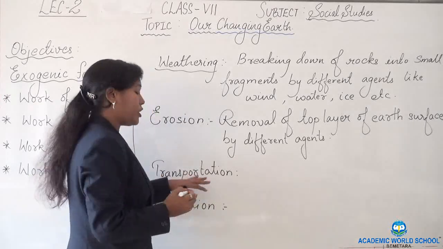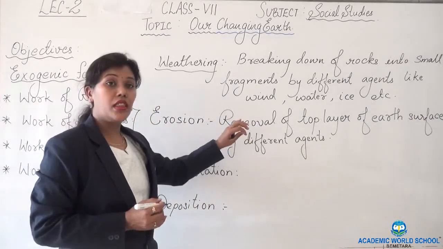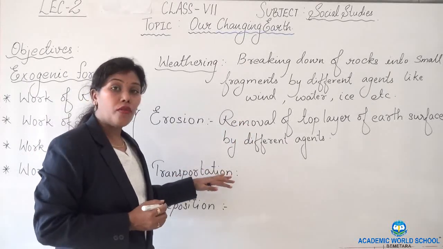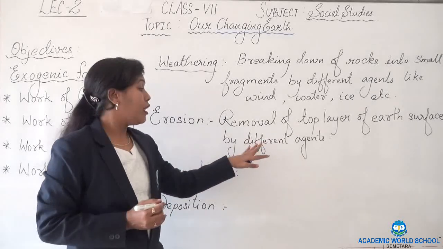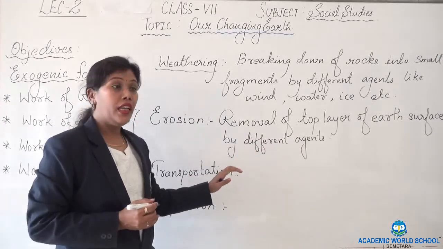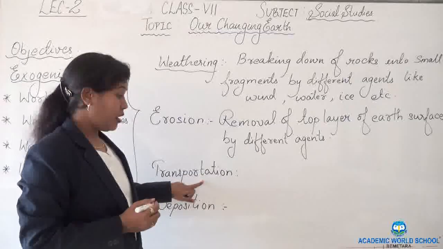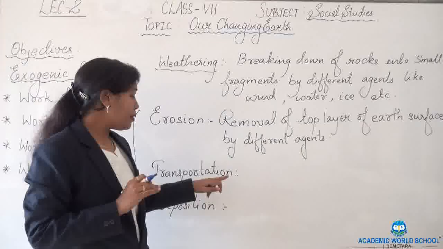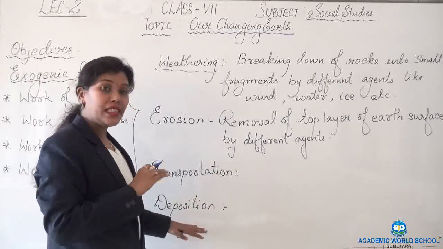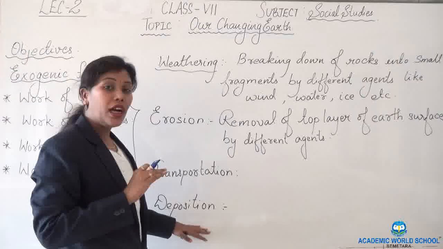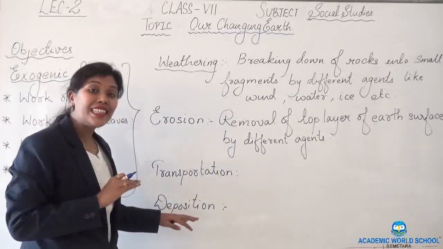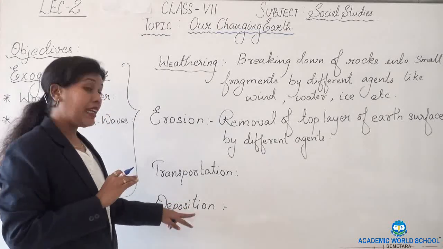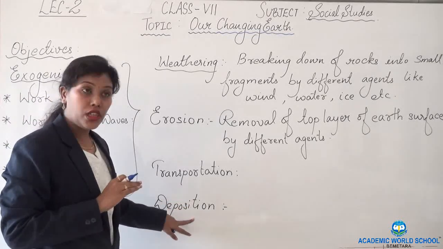Now, what is transportation? When fragments, fine dust particles, sands and rocks are transported from one place to another by different agents like wind and water, that is known as transportation. When they are transported from one place to another, sometimes they get deposited or collected at one place. The process of materials like rocks and soil being collected at some point is known as deposition.